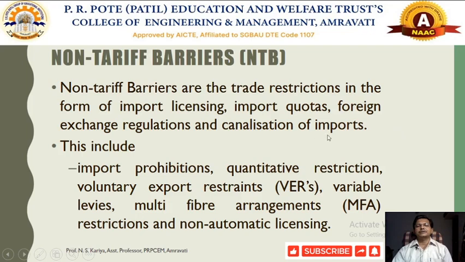Canalization of imports means that there are some specific authorities within the country through which you can import particular goods within that nation. Say for example in India, you can import some particular goods or other commodities by means of the STC, State Trading Corporation of India.